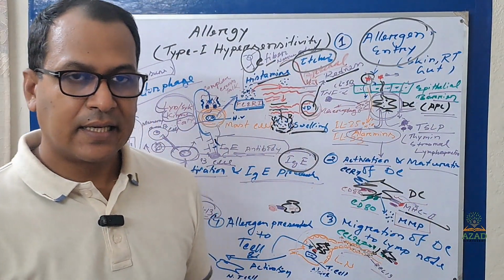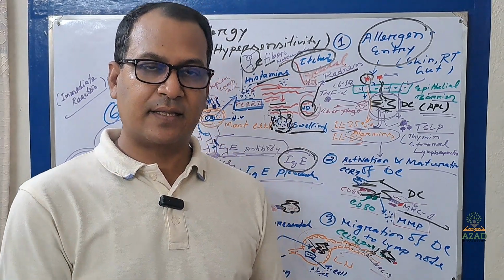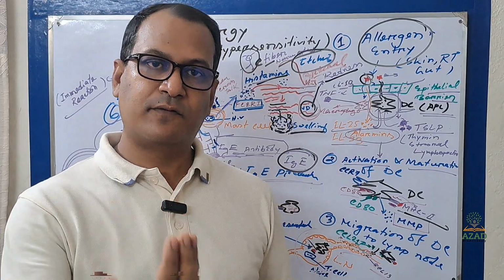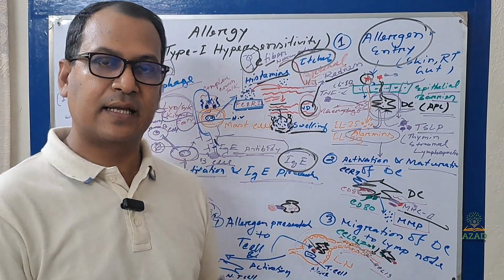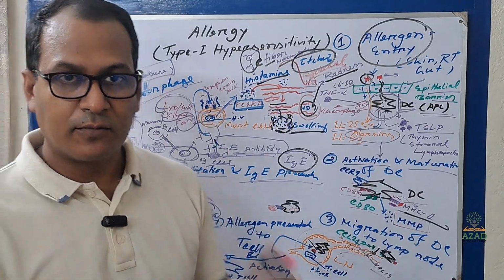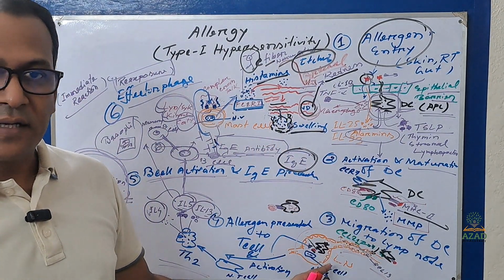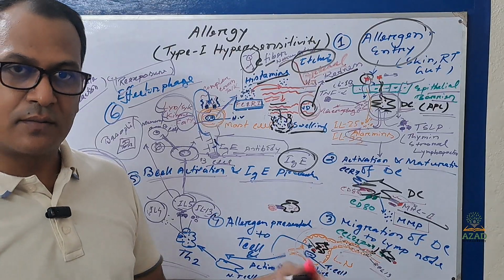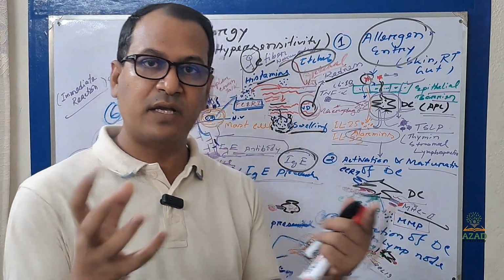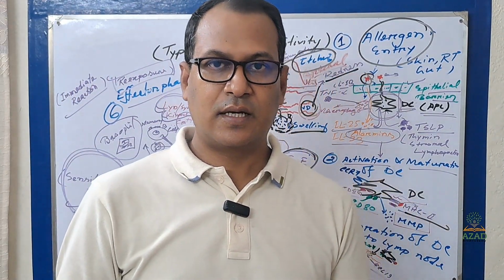Then it will secrete matrix metalloproteinase, MMP, and go towards the peripheral lymphatic vessel, and then finally it will enter into the lymph node with the help of CCL21 and finally CCL19, and all together inside the lymph node, finally it will meet with the naive T cell.